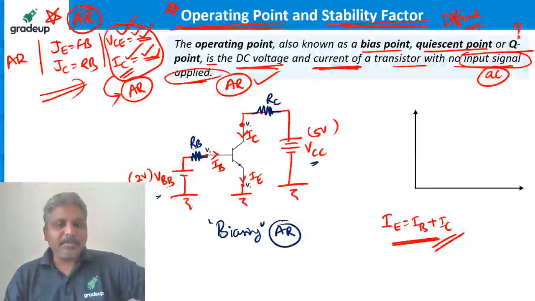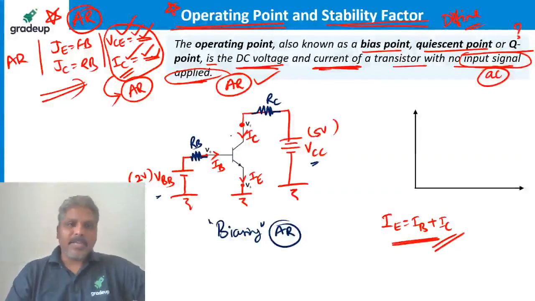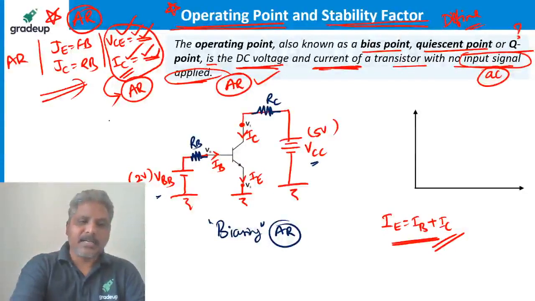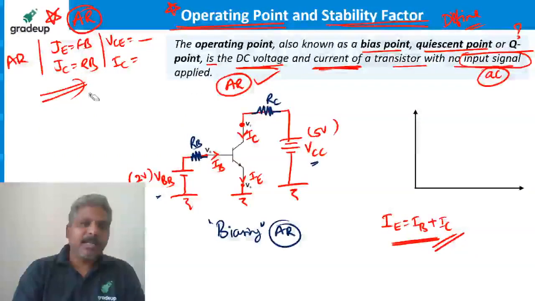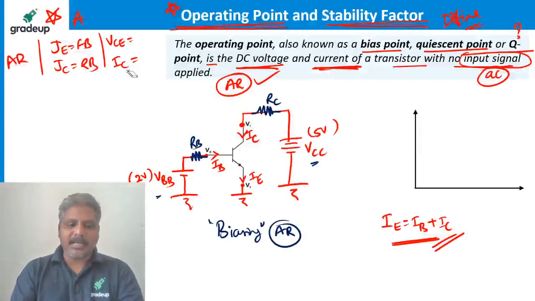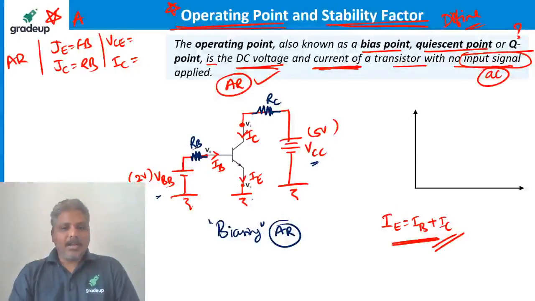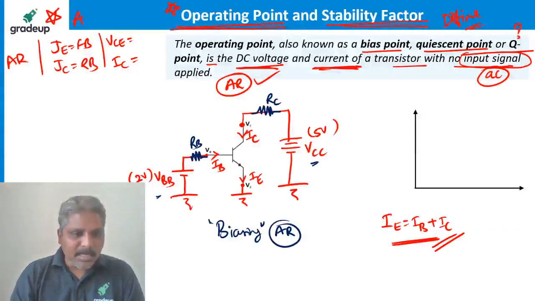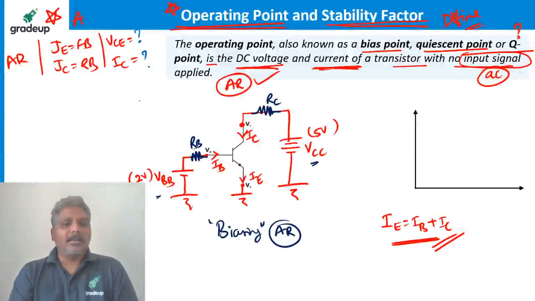But we don't generally prefer this type of biasing for some reasons, I'll tell you later. But our interest here is, we are saying that some voltage and some current are there, right? Biasing, the active region, is all about having some voltage and some current for the transistor. Now let me identify how much is the voltage and how much is the current, because I cannot just say some voltage, some current. I have to define that.